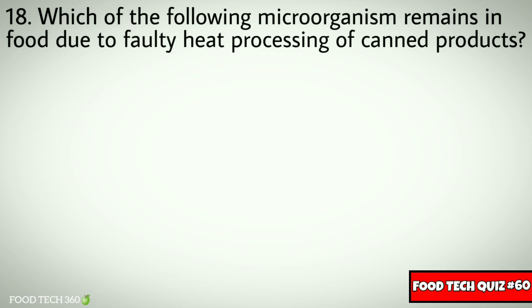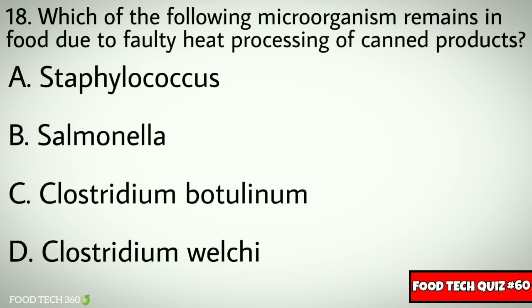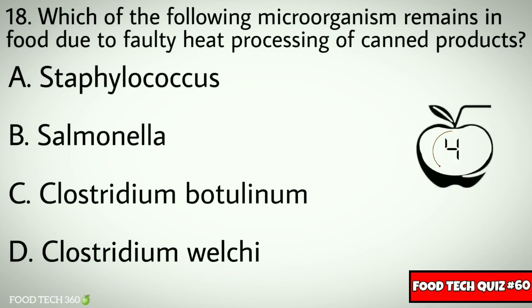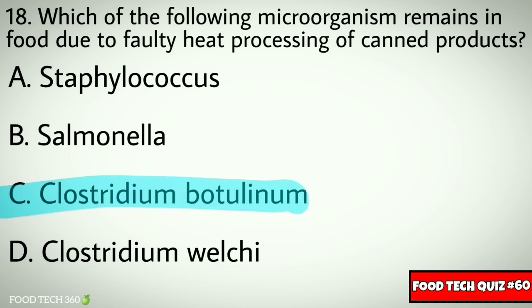Question number 18. Which of the following microorganisms remains in food due to faulty heat processing of canned products? Options: A. Staphylococcus, B. Salmonella, C. Clostridium botulinum, D. Clostridium welchii. Correct answer: C. Clostridium botulinum.